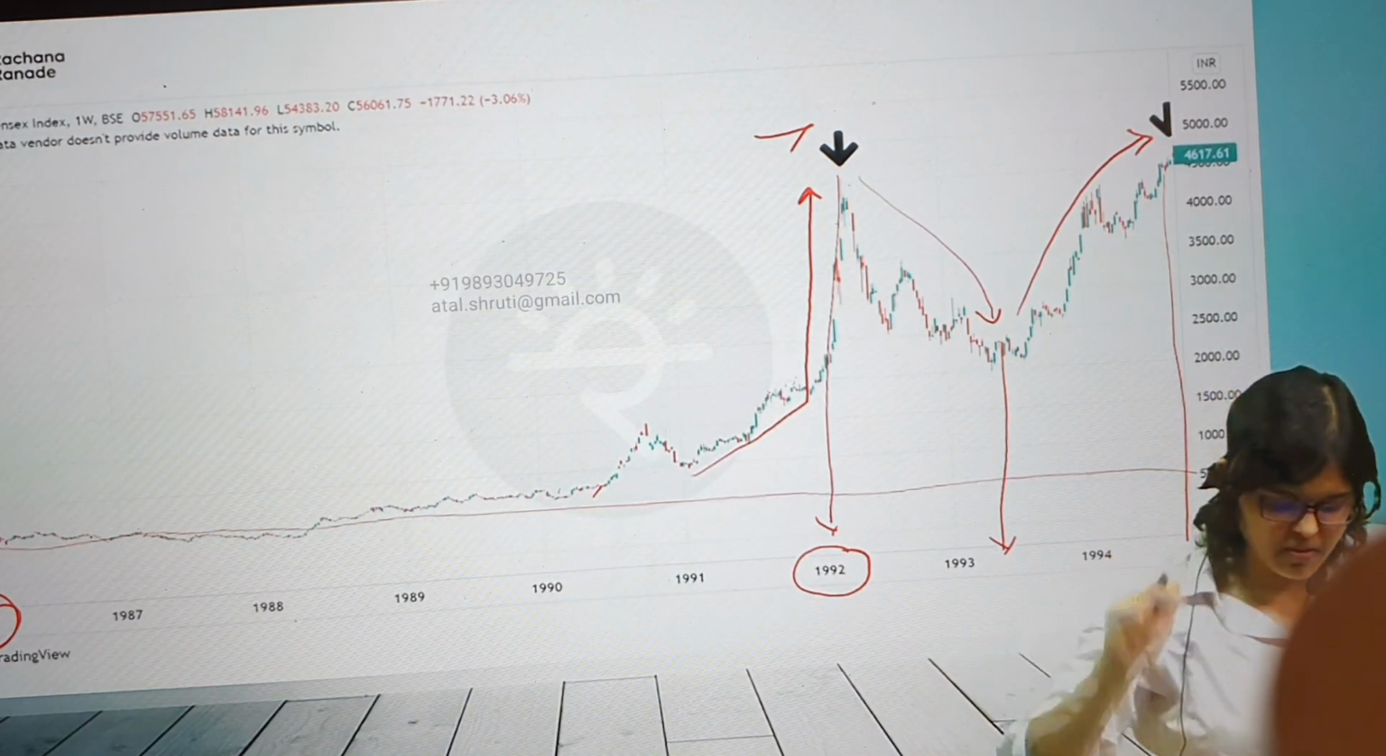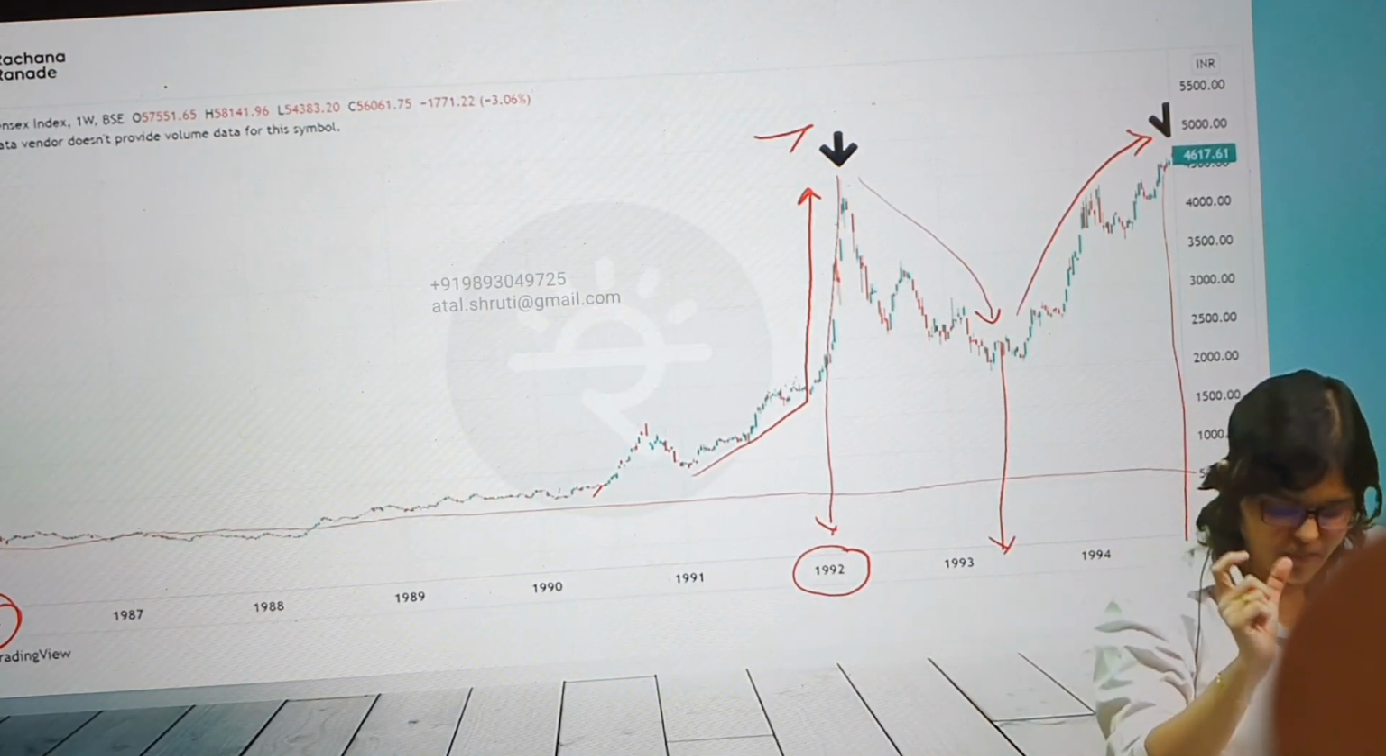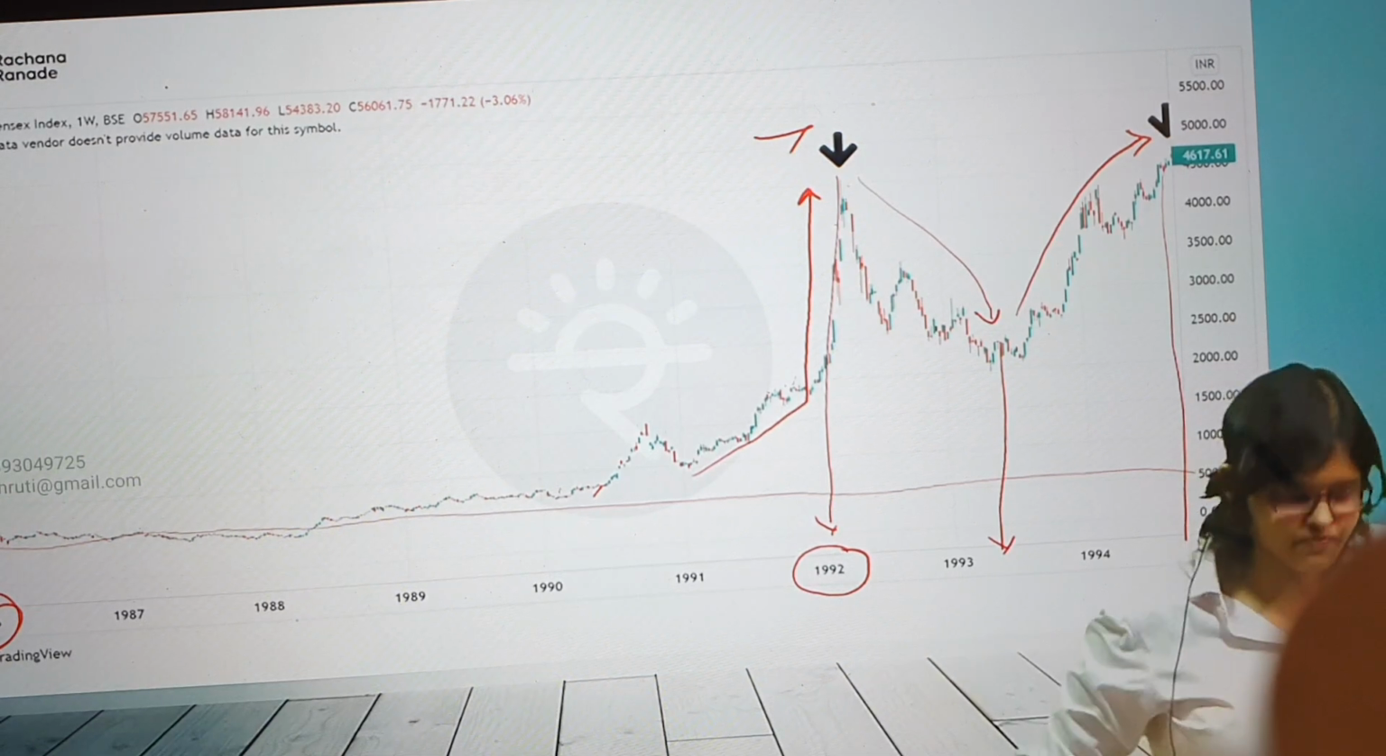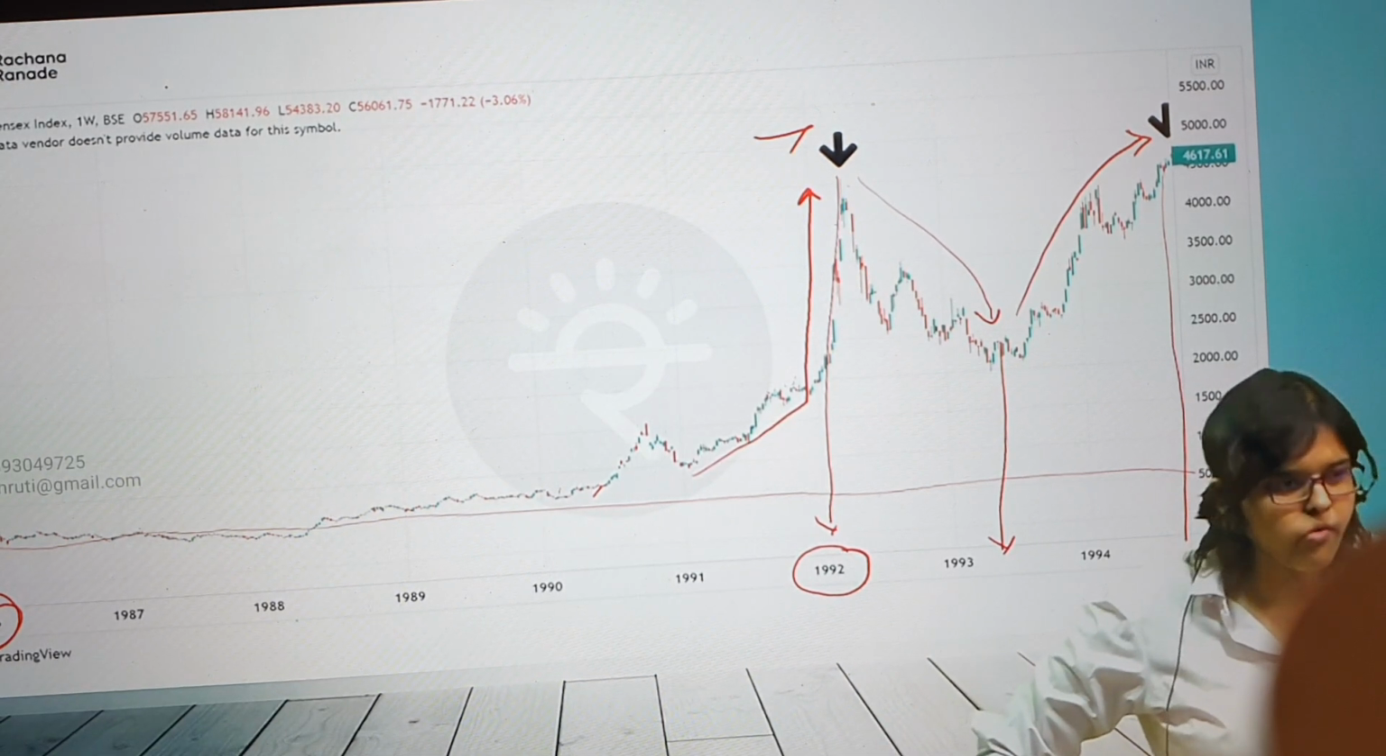And when was the fall? 93. When was the rise again? 94. So this is a time frame from 91 to 93. First write this down. 91 to 93. Event: Harshad Mehta scam. 91 to 93. Harshad Mehta scam.